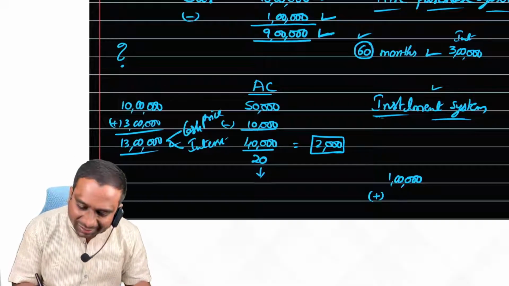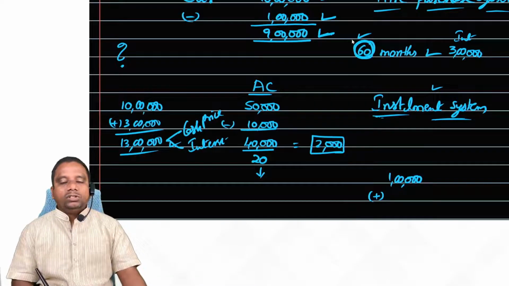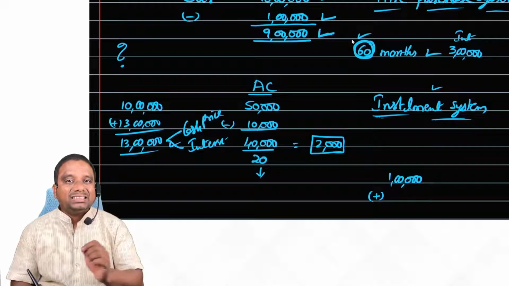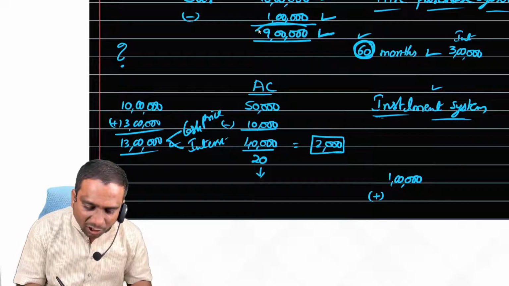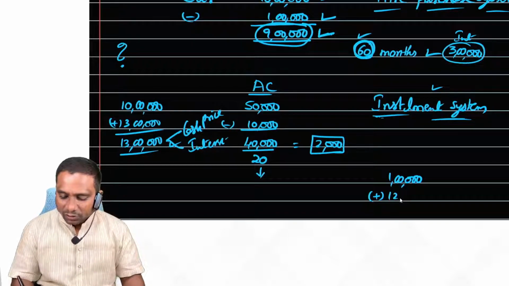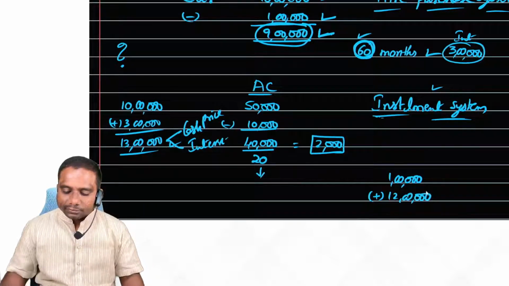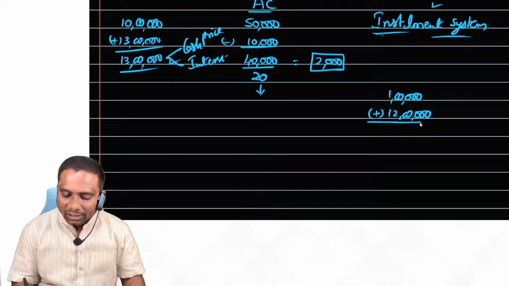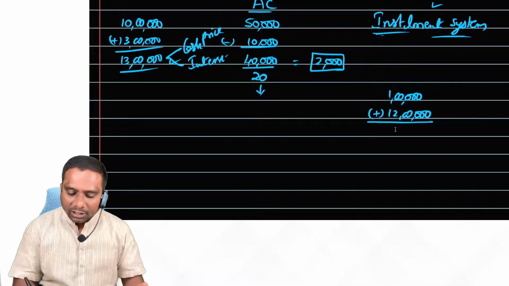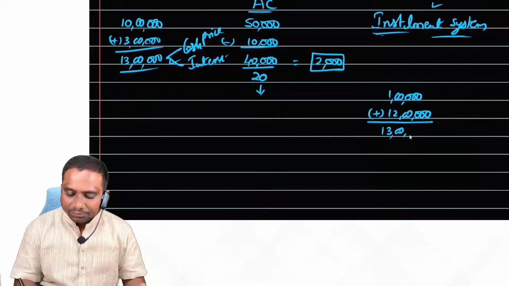So put together, 60 months we have to pay amount, no? Every month some amount we have to pay for 60 months. Total together how much? 9 lakhs principal amount, 3 lakhs interest. Total we pay 12 lakhs in a period of 60 months. Total of all installments, plus the down payment, this becomes 13 lakh.